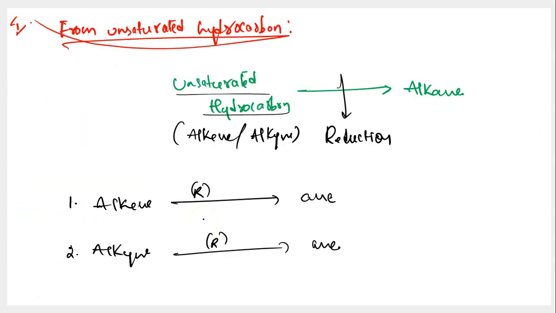So let's take the examples for both the reactions on the next page. Let's understand it better. I'm getting started with the first reaction now. The first reaction is, I'm taking any alkene of my choice and I'm trying to conduct a reduction of this alkene and convert it into alkane. This is the first reaction. But what exactly is meant by the term reduction? And how do I know how to conduct reduction? What are the conditions required for reduction? And how do I know the formula of alkene and the formula of alkane?